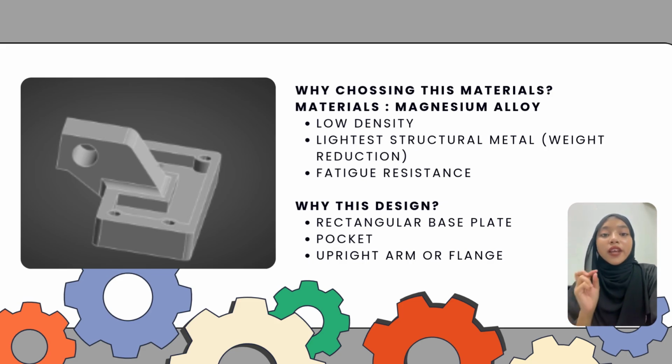over the aircraft lifespan. And not forgetting why we chose this design: the rectangular base plate acts as support for the bracket, and the fixed support is at the bottom surface of the base plate. The four holes are designed for the fasteners and screws, while the pocket is designed to reduce the weight that has been applied.